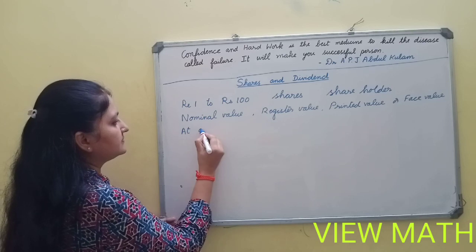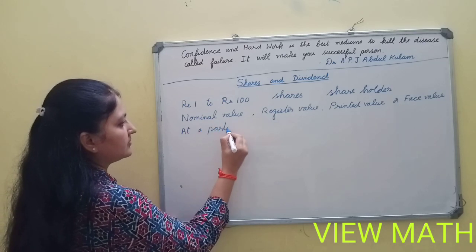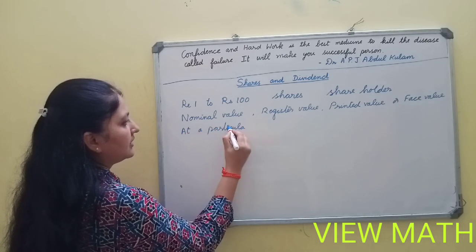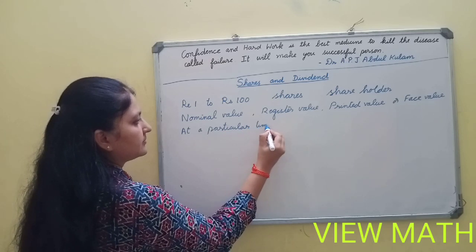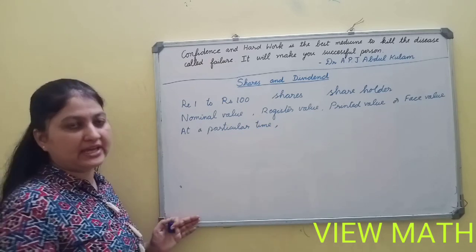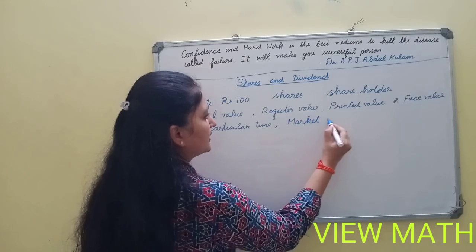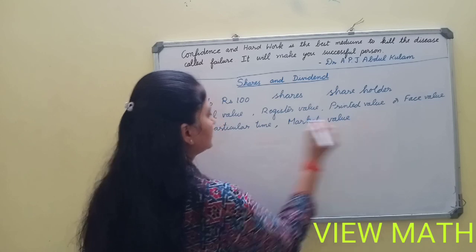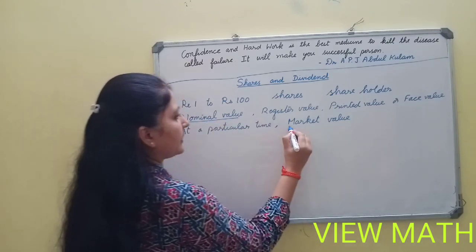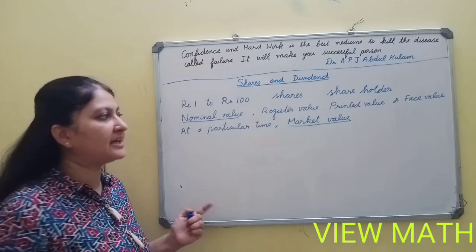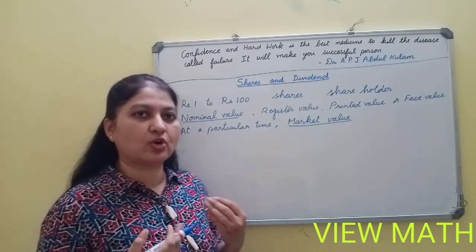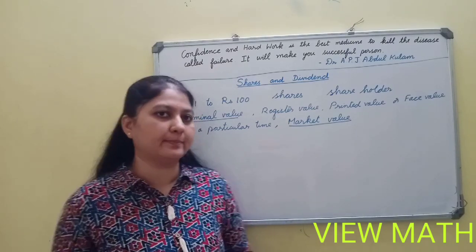At a particular time, the value of the share is called as a market value. The market value depends upon the profit or loss of the company.